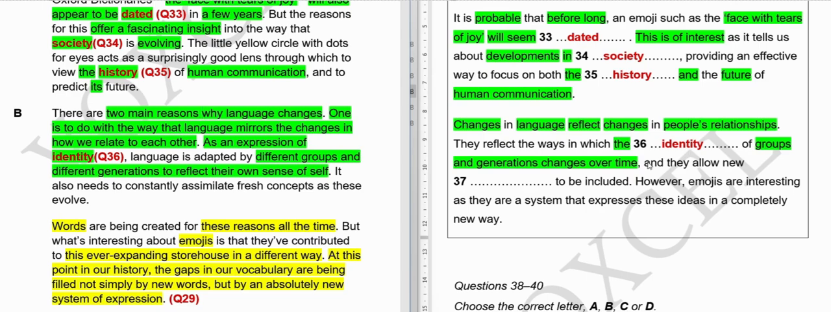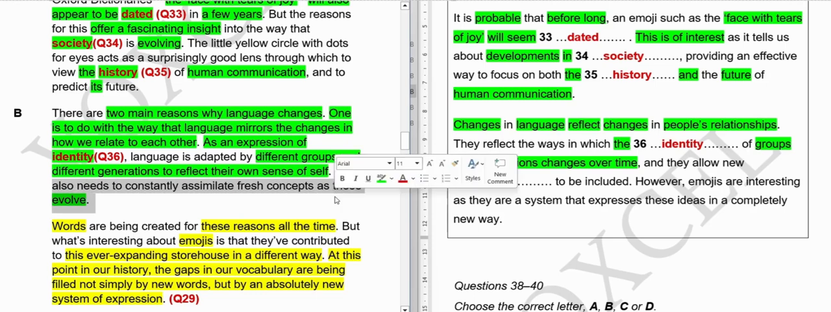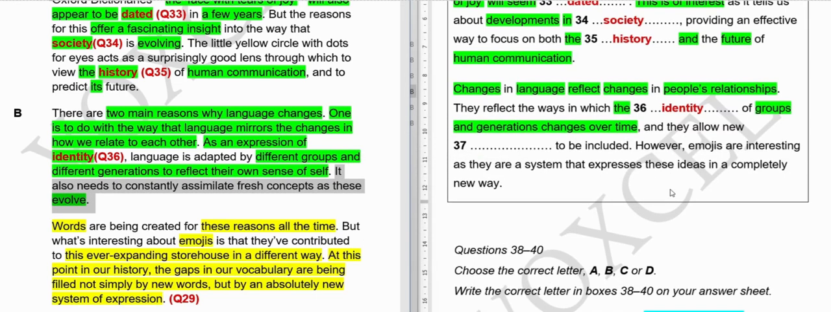So 37th, and they allow new dash to be included. It also needs to constantly assimilate fresh concepts as these evolve, basically change. So here it changes over time, so that's why we know this is evolve. And obviously our answer should be in this sentence. And again, you know our pattern, our rule, you will have 5 seconds or so to figure out the correct answer, and your time starts now.